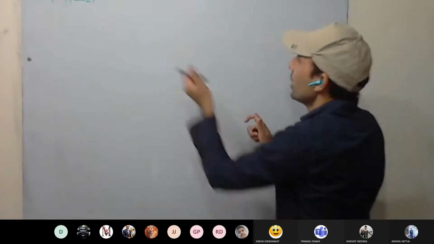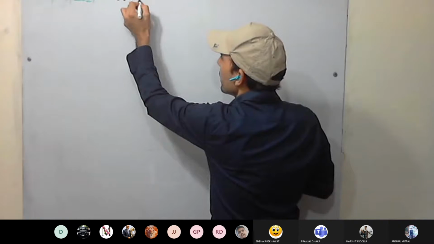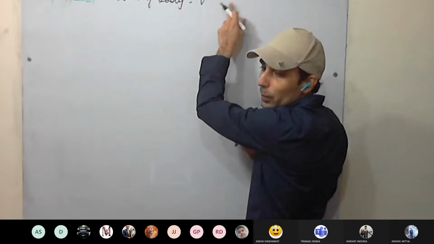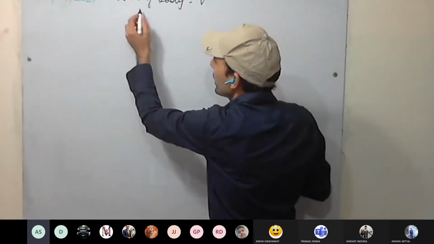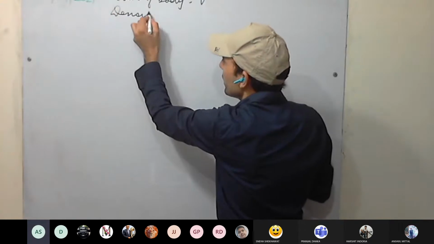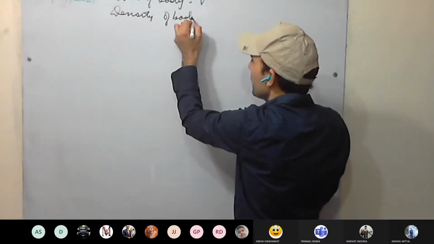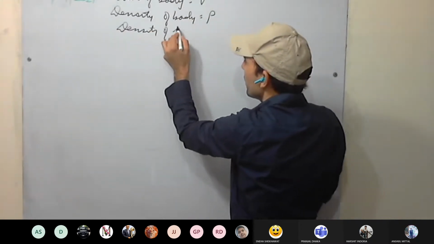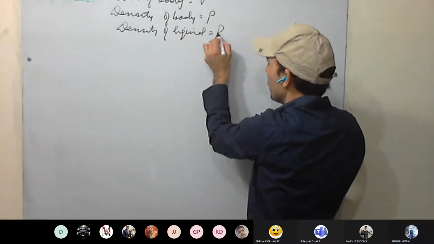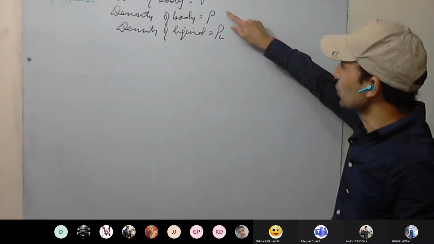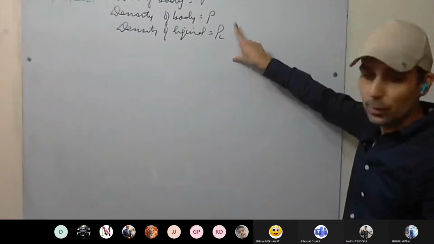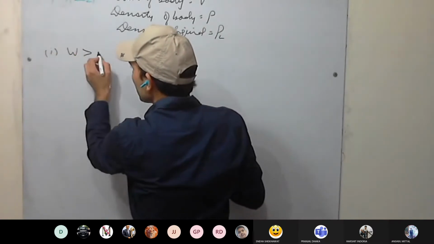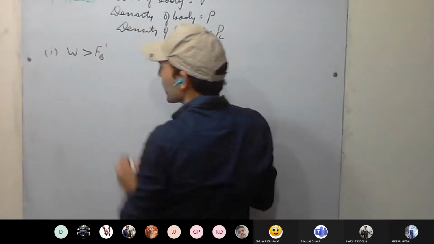So let the volume of the body be V, in centimeter cube or meter cube, that is fine. Let the density of the body be rho, and the density of the liquid be rho L. We will be comparing these two, whether the body will float or sink, or how much it floats. The first case we have taken is weight greater than maximum buoyant force.